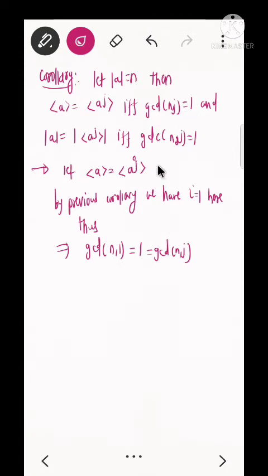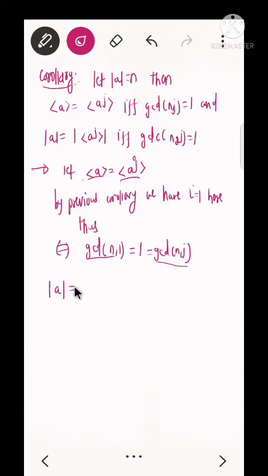Now if Q implies P, Q is true, so gcd of nj equal to 1, so this will be equal to gcd of n1. Okay, so if this is equal to this, then from this previous corollary, the group generated by a to the power i equals the group generated by a to the power j. So here i equal to 1, so this will obviously hold.